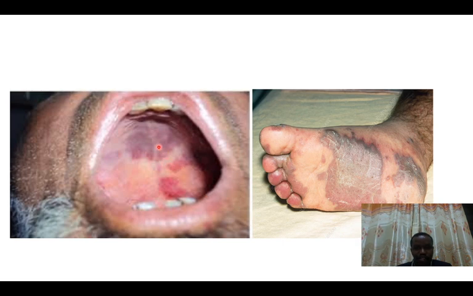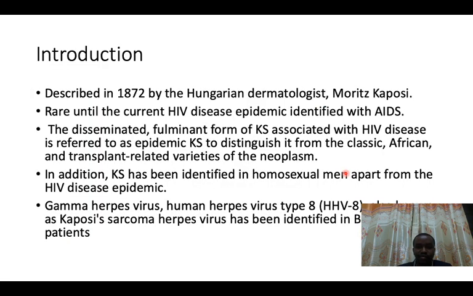And you can notice the typical color of Kaposi sarcoma is purple. So if you examine the whole palate of someone and you find a purple color like this one, this is Kaposi sarcoma. This is Kaposi sarcoma on the lower limbs.